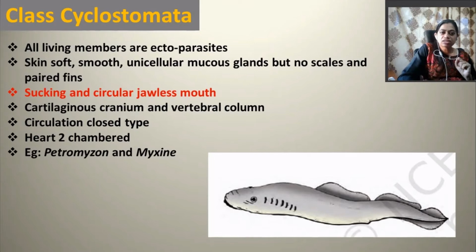They have a sucking and circular jawless mouth, and they have a cartilaginous cranium and vertebral column. So their vertebral column is cartilaginous. Their circulation is also closed type, that means they have arteries, veins, capillaries, etc. They have a two-chambered heart, one auricle and one ventricle, and their example is Petromyzon or Myxine. So this is a figure or picture of Petromyzon.